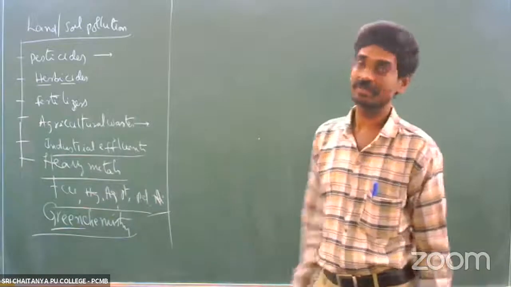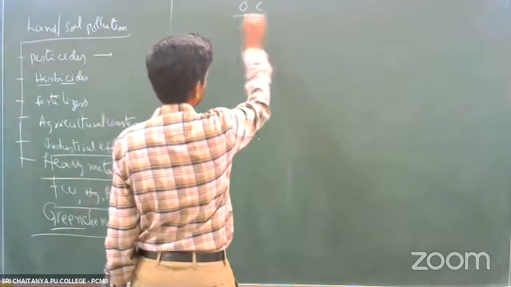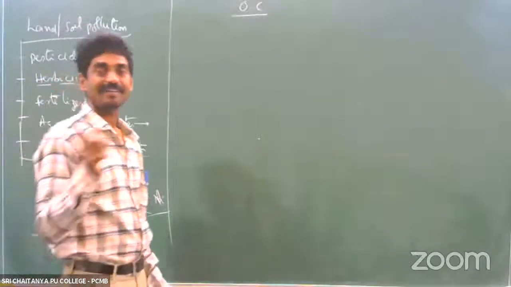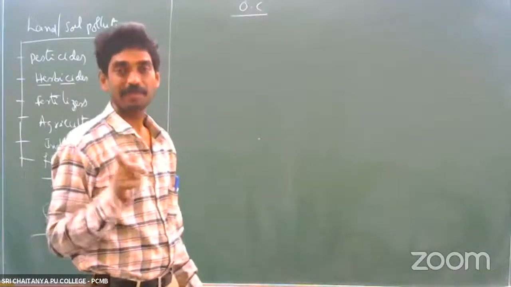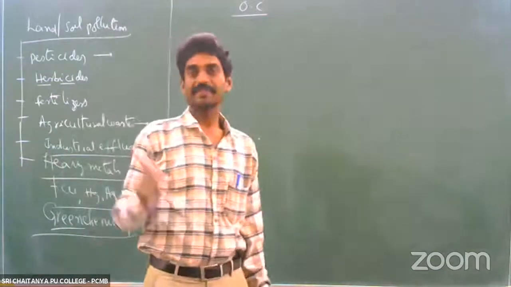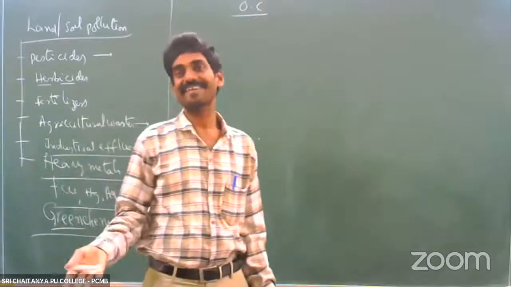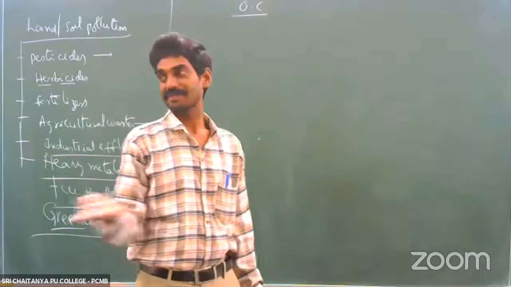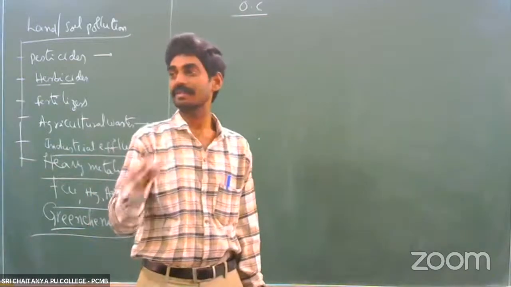Next we are going to start another very important topic, called organic chemistry. So what is organic chemistry? It is the branch of chemistry which explains organic compounds. What are organic compounds? Organic means organism. Those compounds which are prepared from organisms, that is, from plants and animals. These plant and animal originated substances are called organic substances, including milk, which is obtained from animals.